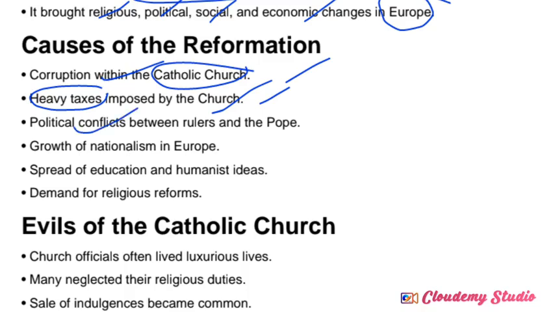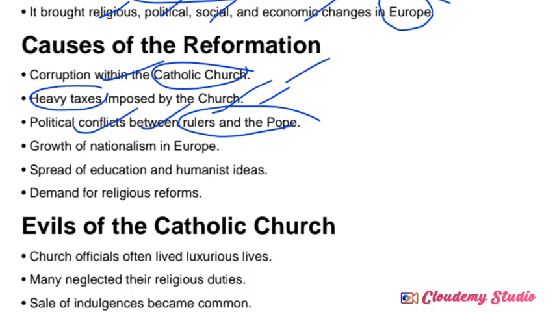Political conflict between the rulers and the Pope. At the same time that the Pope held the authority of the religious head in the Catholic Church, some rulers were also ruling in parts of the European regions. That's why, at that time, some conflict was created between the rulers and the religious head.